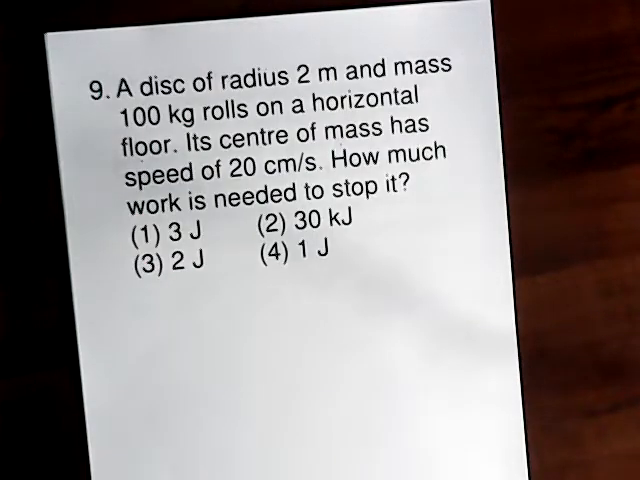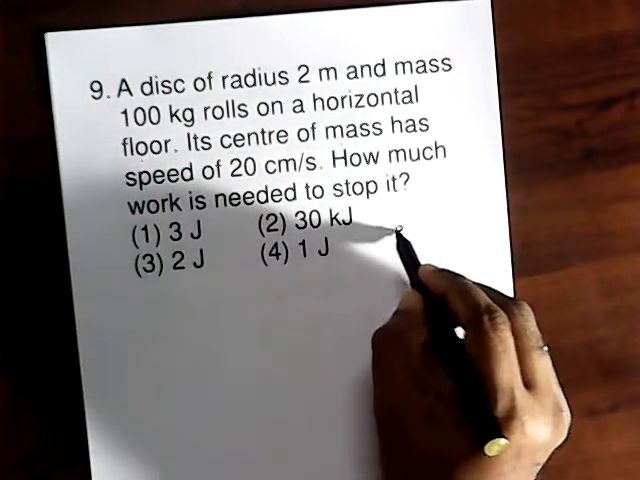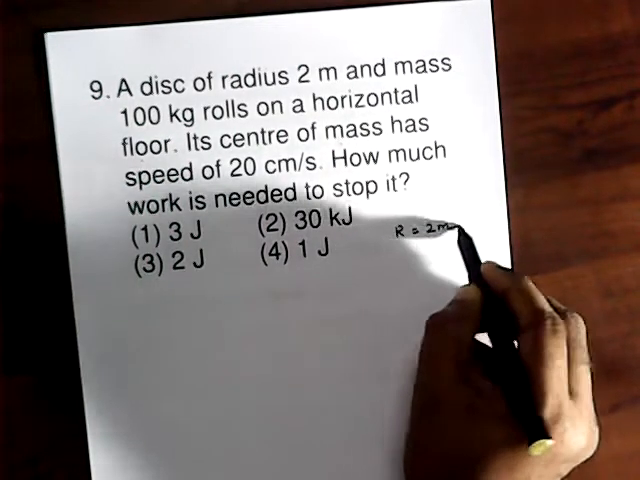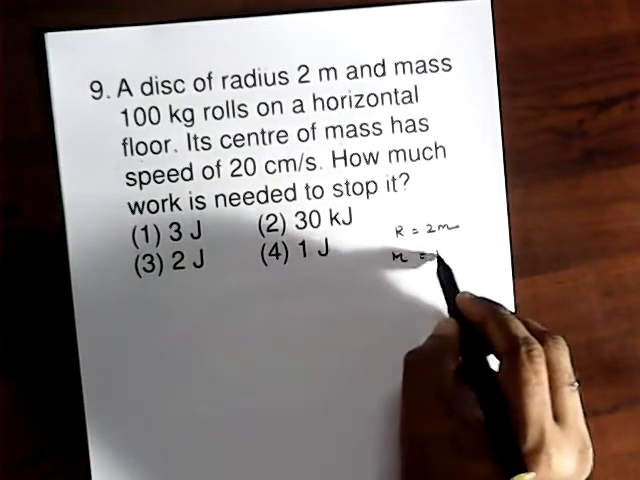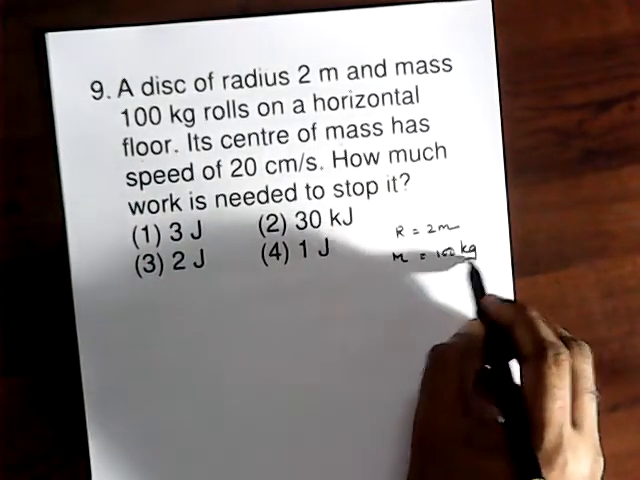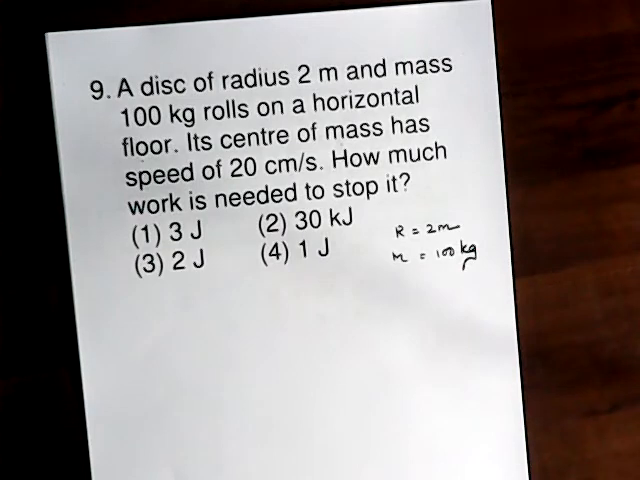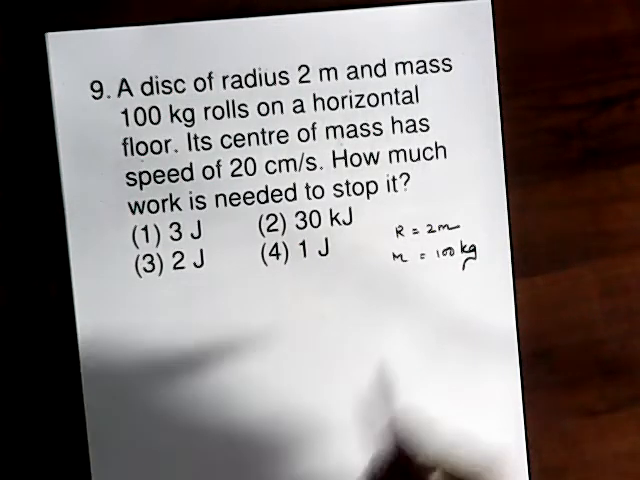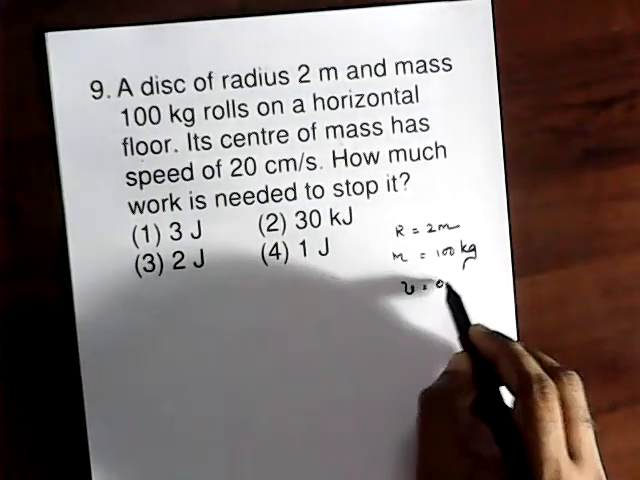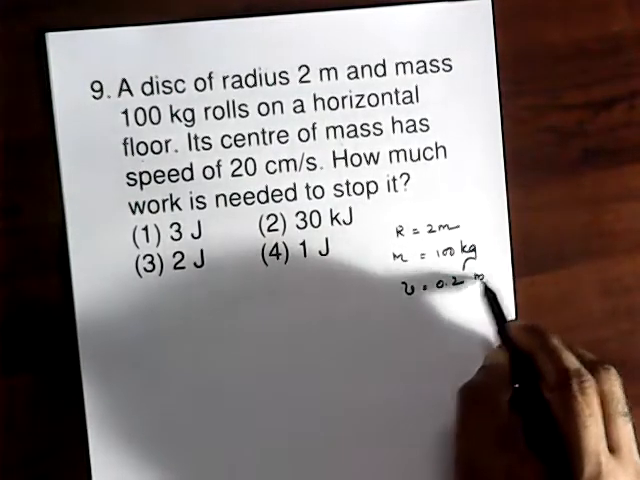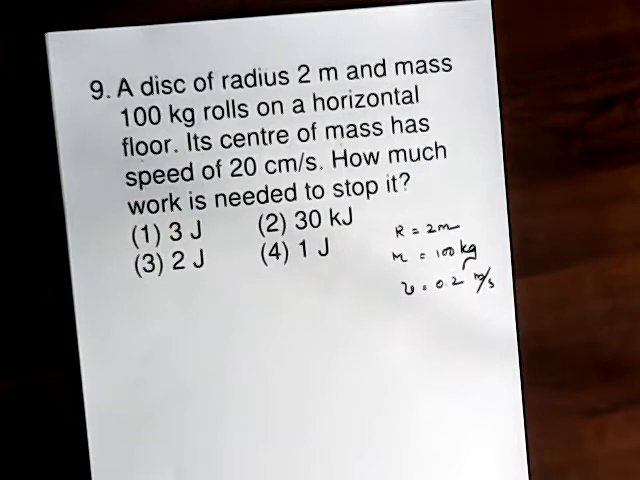Number 9, a good aspect. A disc of radius 2 meter and mass 100 kilogram rolls on a horizontal floor. Its center of mass has a speed of 20 centimeter per second, so 20 centimeter per second is 0.2 meter per second. How much work is needed to stop it?